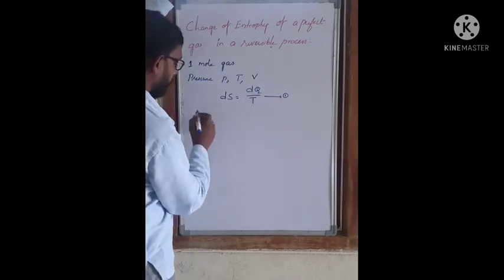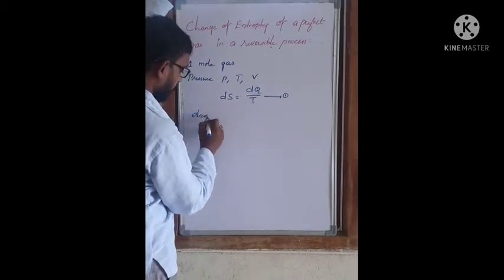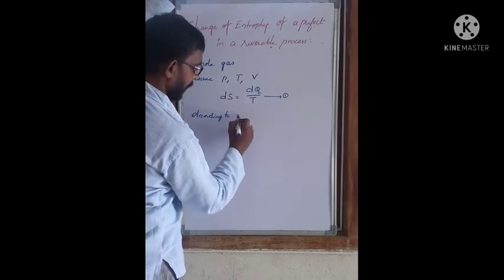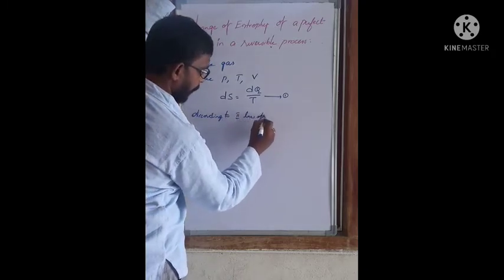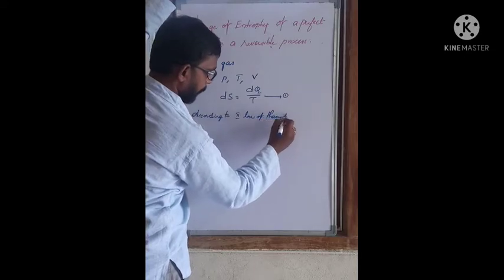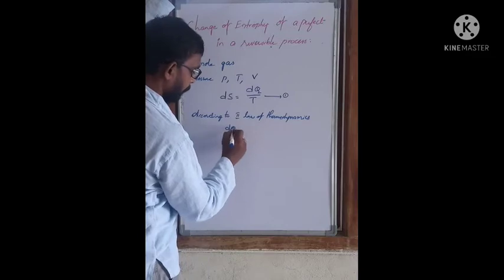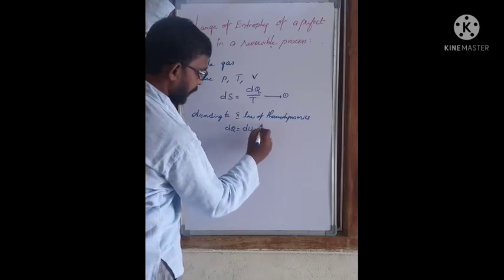According to the second law of thermodynamics, dQ equals dU plus dW.